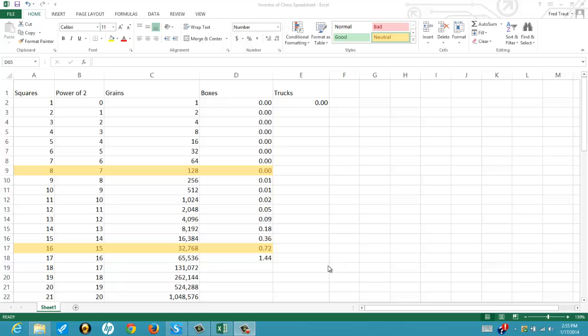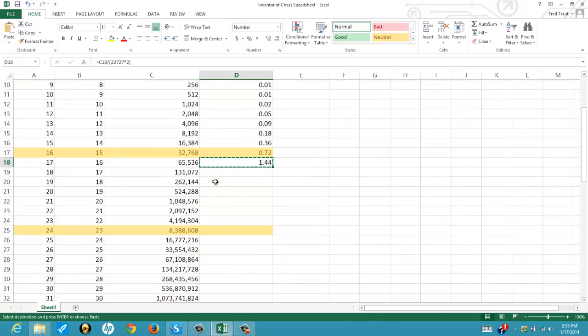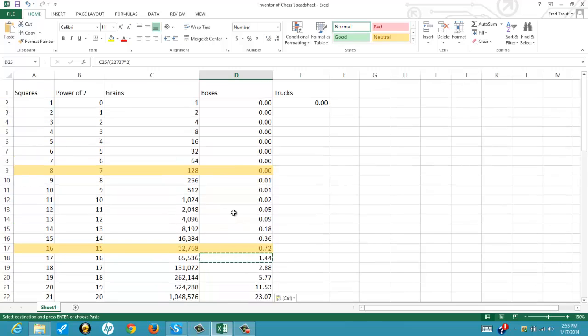So back to the spreadsheet. When we left off, we were at day 17 and we had just gotten to 1 box of rice. So let's copy that down a little bit. Let's go to the end of the 3rd row of the chessboard, the 24th square. By that time, we're up to 184 boxes of rice. That's getting someplace. But we said we wanted to try dump trucks. So let's cook up a formula for dump trucks.